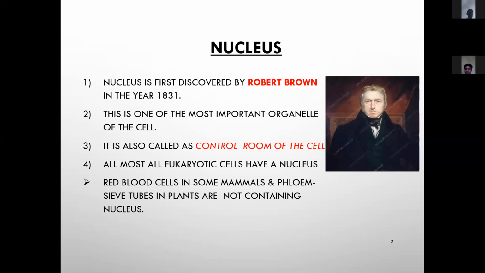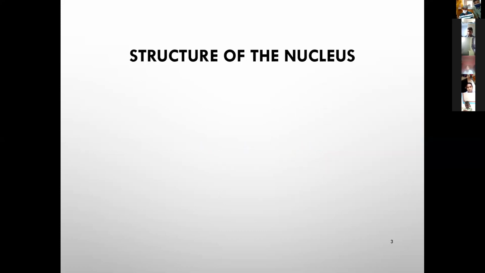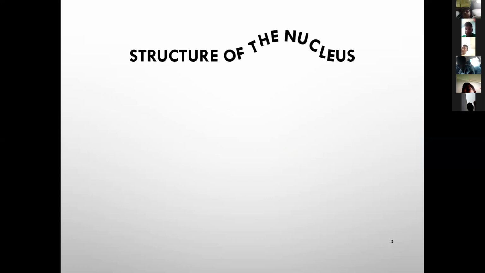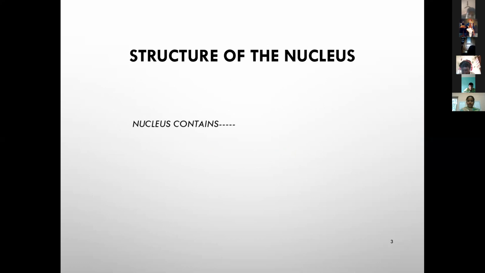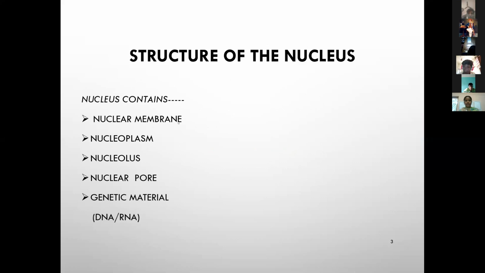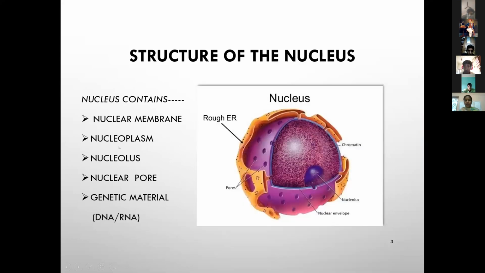That means cell division. Next, we observe the slide, structure of the nucleus. The nucleus contains the nuclear membrane, nucleoplasm, nucleolus, nuclear pore, and genetic material, which is either DNA or RNA. DNA means deoxyribonucleic acid and RNA means ribonucleic acid.